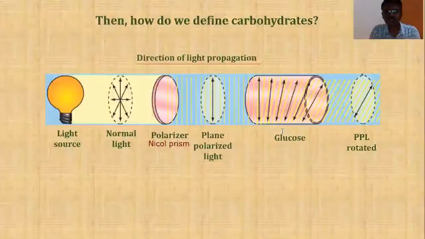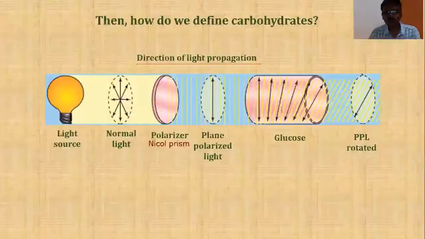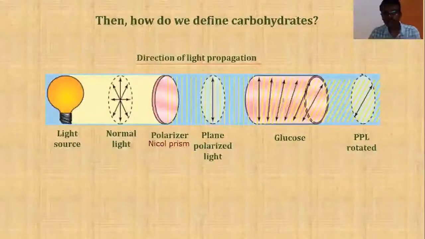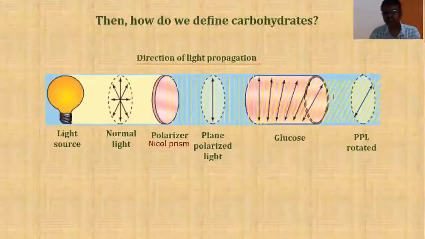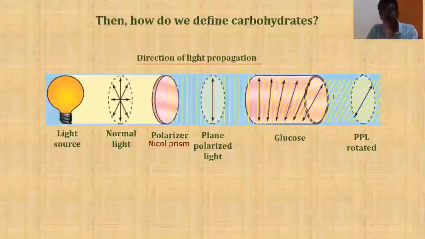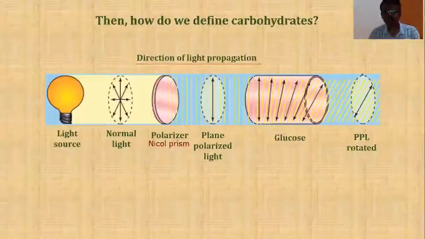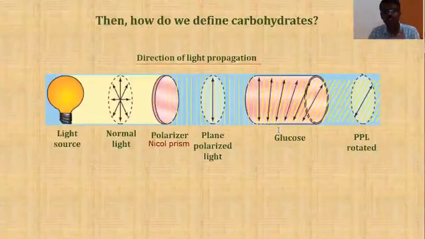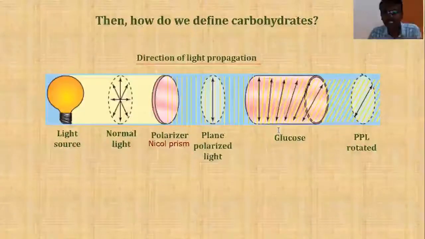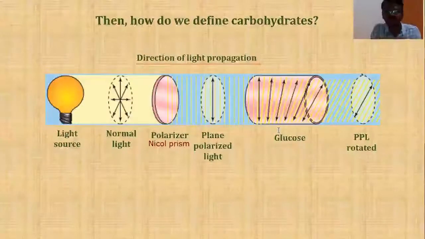Students, let me repeat it. When you pass plane polarized light through a solution of any compound, and the plane polarized light coming out of the tube is bent towards right or left, then the compound is considered an optically active compound. What is an optically active compound?